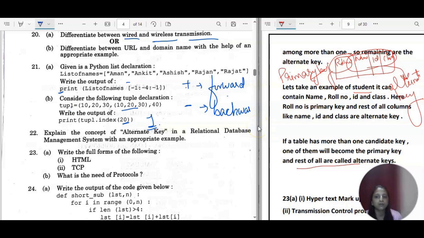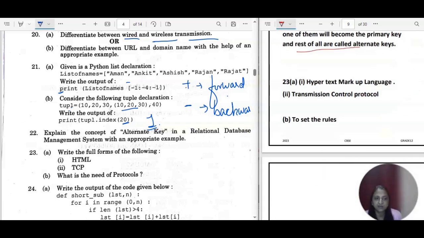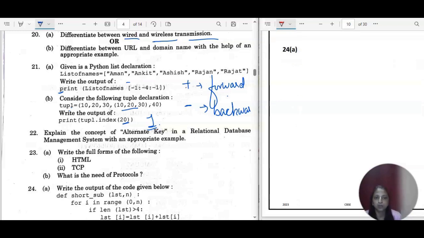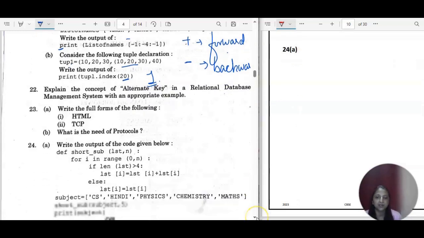What is the full form of HTML, which is hypertext markup language? It's quite simple, these types of questions have no chances for mistakes. TCP is transmission control protocol. What is the need of a protocol? It is going to set the rules for networking, and the sender and the receiver both have to follow those set of rules, which are called protocols. So protocols are nothing but a set of rules.